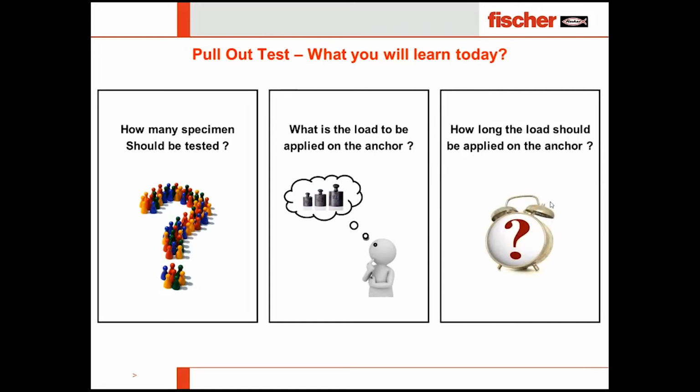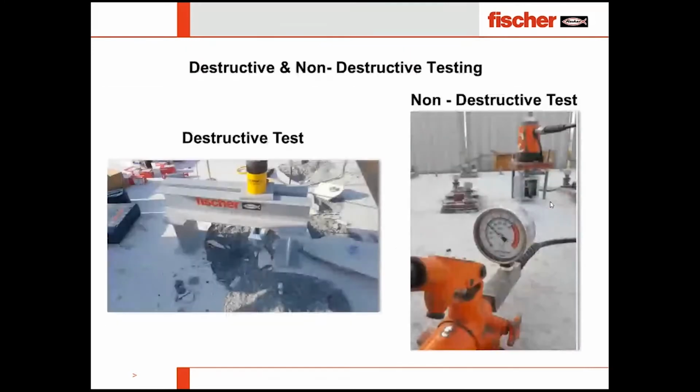So all of this will be covered. Here you see 2 methods of test. One is destructive, where the concrete cone failure happens till the failure. Another one is non-destructive, to check if the installation is good enough to carry the design load.